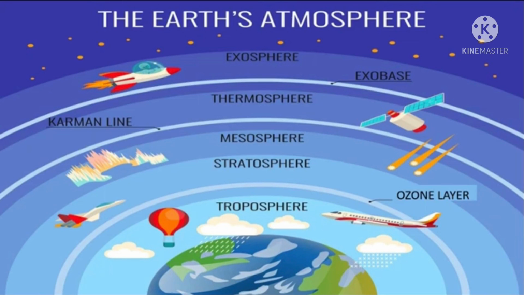Next and uppermost layer of atmosphere is exosphere. Dear students, this is the uppermost layer of the atmosphere. This layer is very thin, which means the density of air in this layer is very less. Light gases like helium and hydrogen float into the space from here.